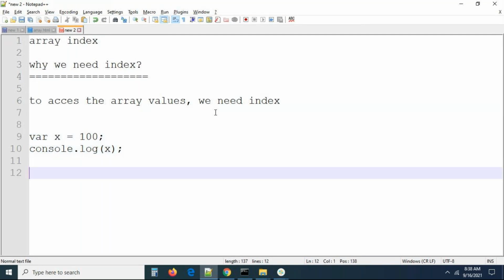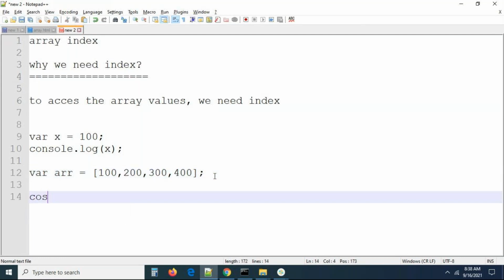Now say I have a variable ARR equal to, in this I'm going to take some values: 200, 300, 400 and 500, something like this. Now the user is asking, sir, I want to print only 300. If I print console.log of ARR, it will print all the values. No, I don't want to print all the values. I want to access the specific value from the array.